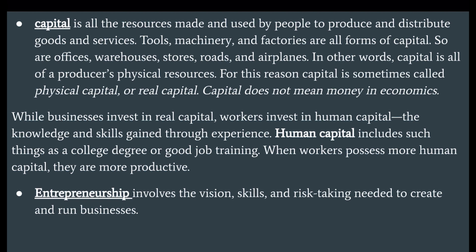While businesses invest in real capital, workers invest in human capital, the knowledge and skills gained through experience. Human capital includes such things as a college degree or good job training. When workers possess human capital, they are more productive. Entrepreneurship involves vision, skill, and risk taking needed to create and run businesses.